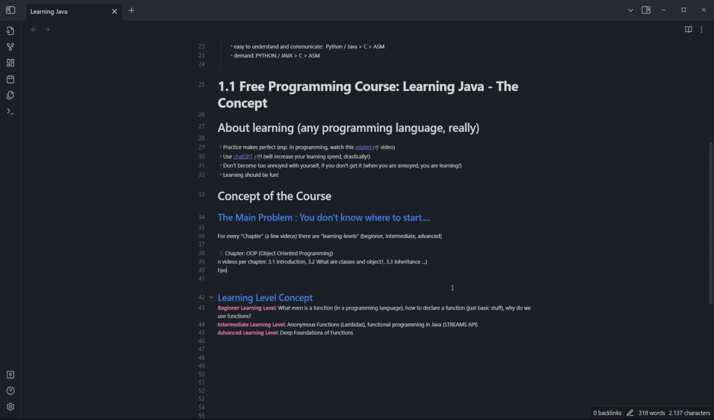And for every chapter, so the important concept right here is the concept of chapter. Should be pretty obvious, but I just highlight it right here. N videos per chapter, just like an example of chapter 3. Chapter 3 will look different, obviously, but just to make it more clean. And for every chapter, there are, what I call, learning levels. There are at least 2 learning levels: beginner and intermediate, maybe even advanced.